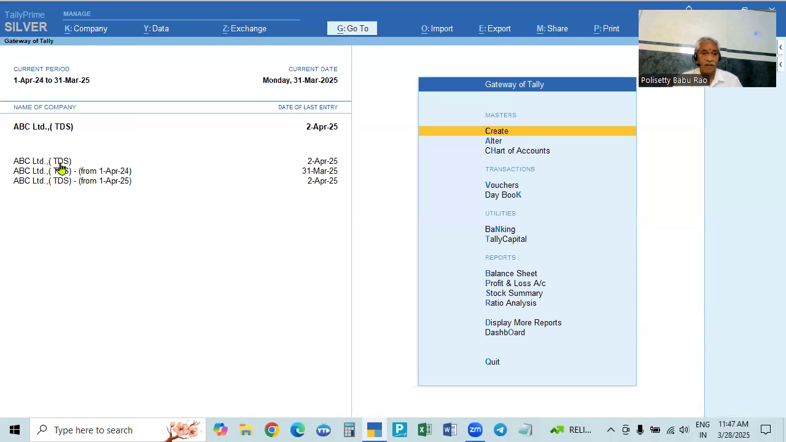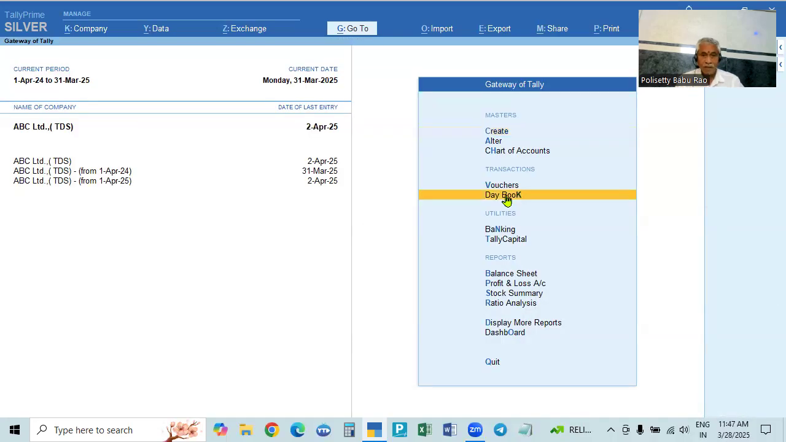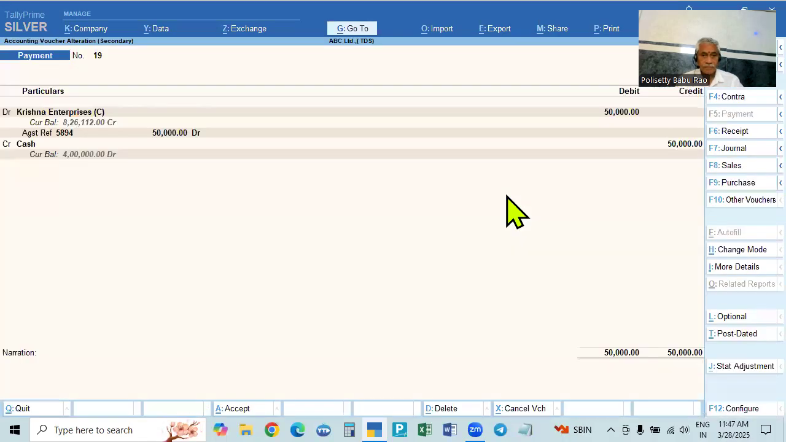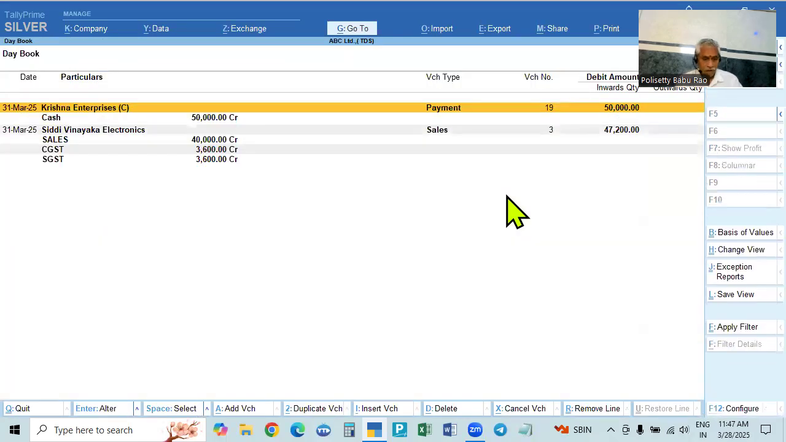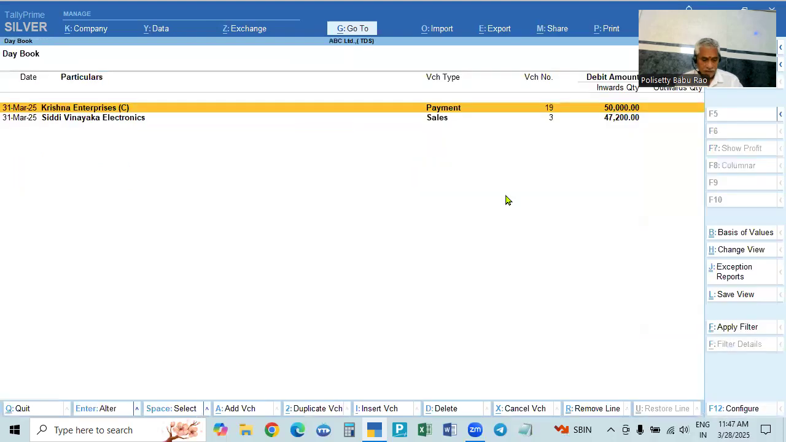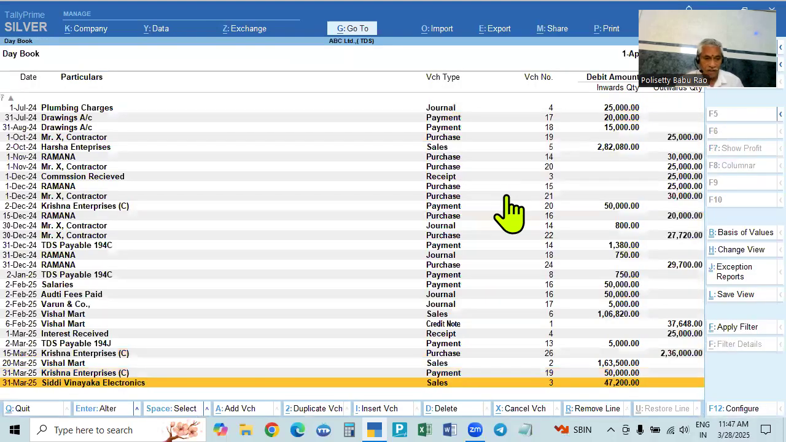If you select that one, 24-25 only, you can see the day book. So 1st April 24 to... Alt F1. Sorry, select 2, remove the date. So the total transactions up to 31st March.